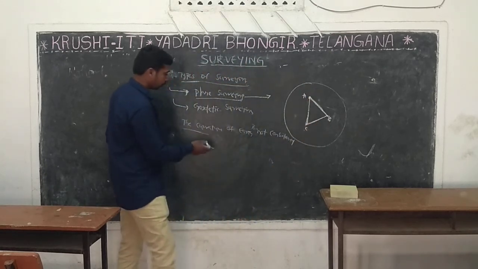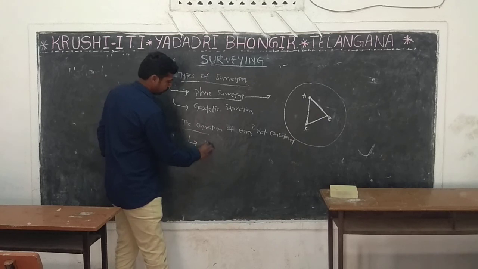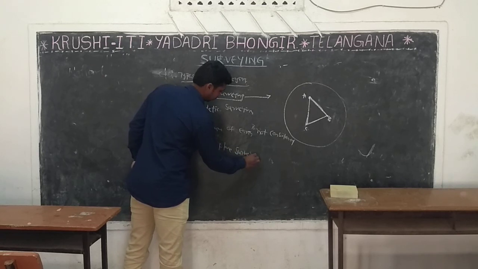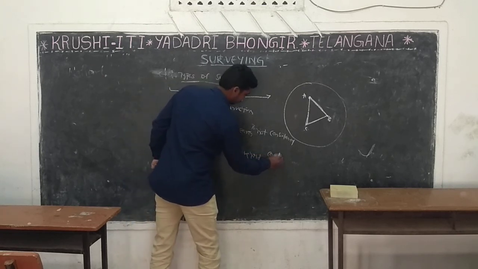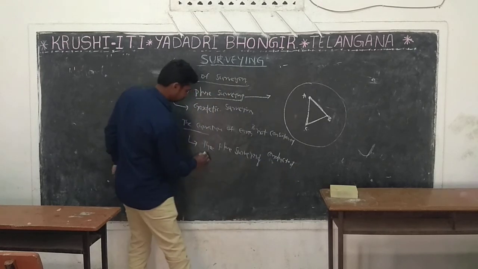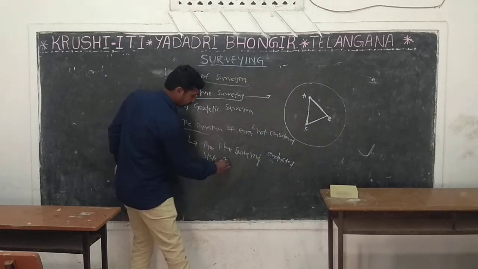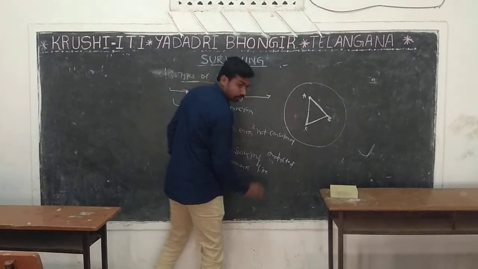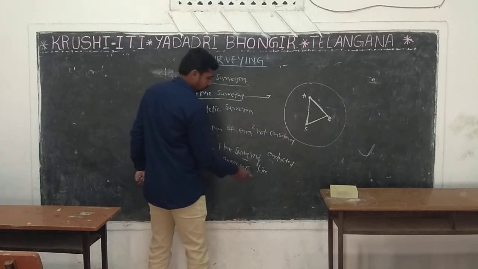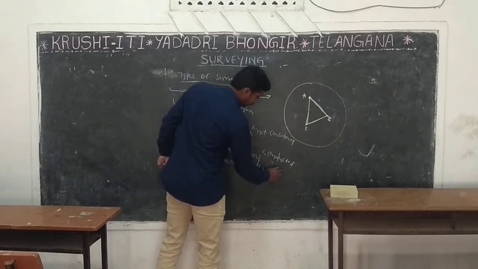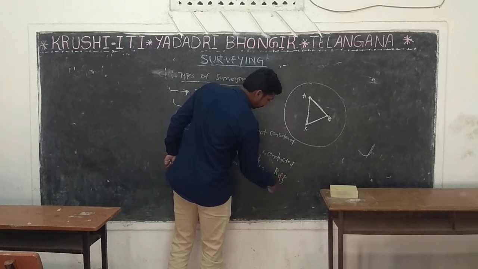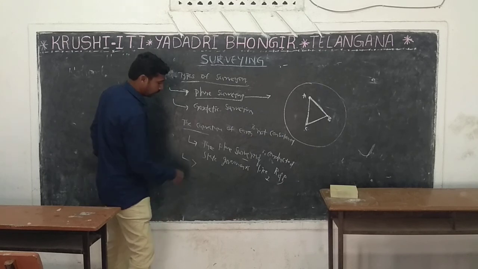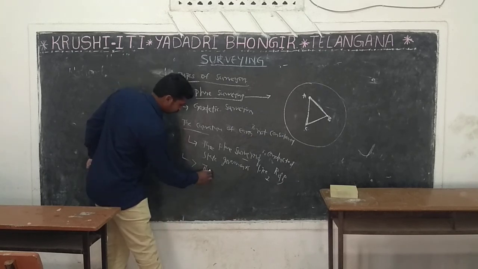Next, the plane survey is conducted by state governments like R&B and irrigation departments.